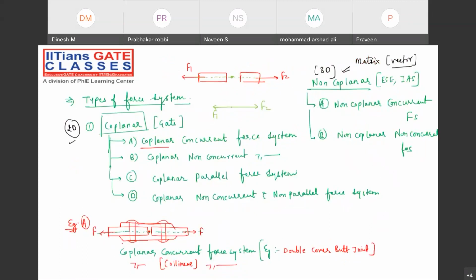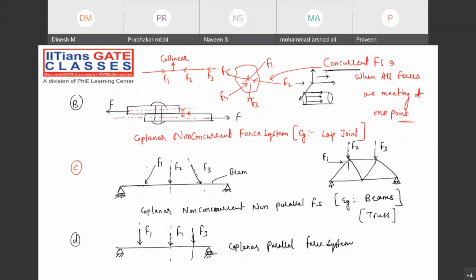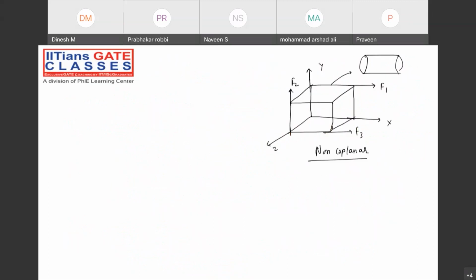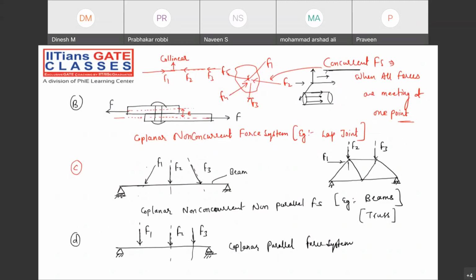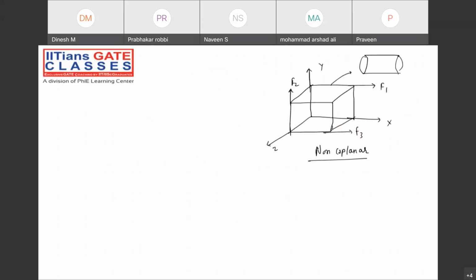Actually, these are very silly things, and I would not even have discussed this. You must already have an idea about all these force systems, but I'm discussing it so that some of you will understand what is actually happening. Because once I start dealing with the equilibrium of the force system, where the summation of horizontal force is 0, vertical force is 0, and moment is also 0, you should not be confused by the different force systems.